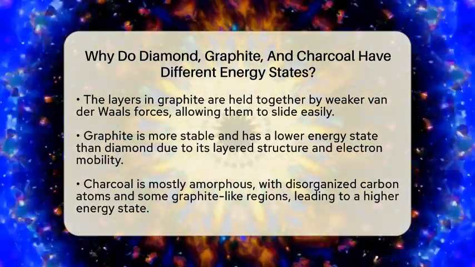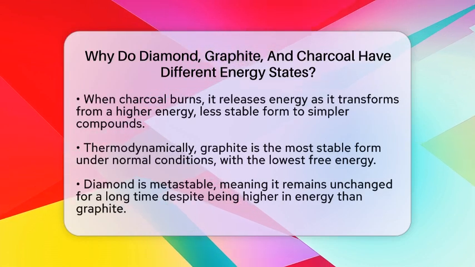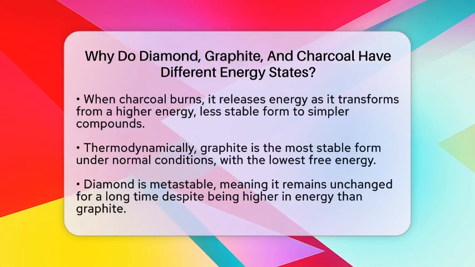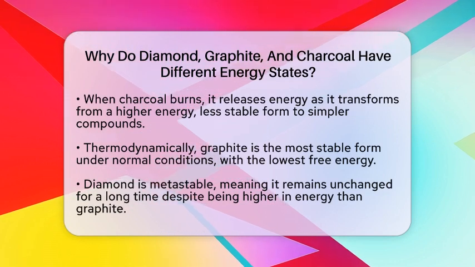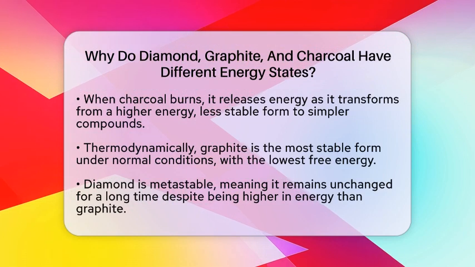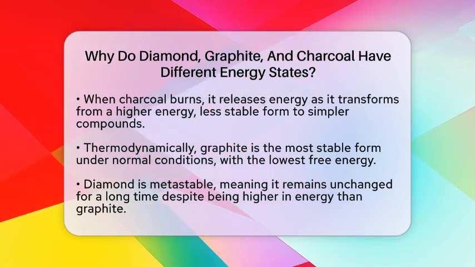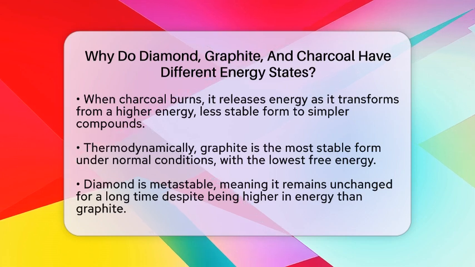Charcoal is mostly amorphous, meaning it lacks a clear, organized structure. It contains a mix of disordered carbon atoms and small regions that resemble graphite. Since its atoms are arranged randomly, charcoal generally has a higher energy state than graphite. Its energy can vary depending on how it was made and its exact composition.